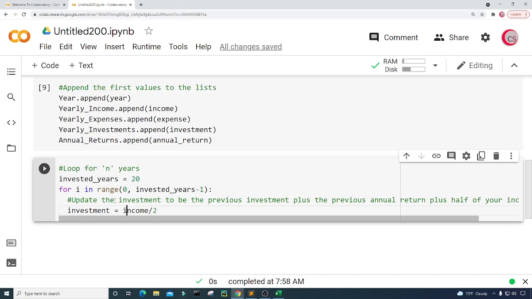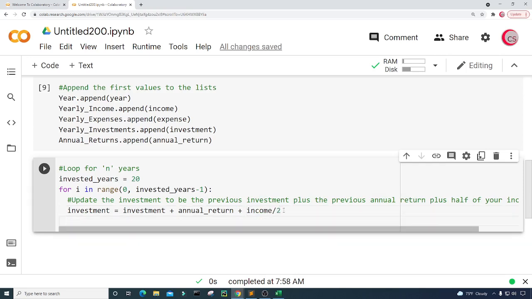But actually I said we're going to update the investment to be the previous investment. So let's get the previous investment first. So that's going to be investment, and then plus the previous annual return. So we're going to add the annual_return plus then our income divided by 2, right? Because we're going to be investing half of our income. All right, so hopefully this isn't too confusing for you, and hopefully you're still with me.